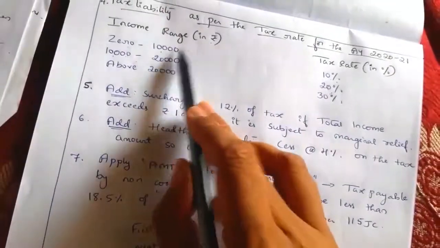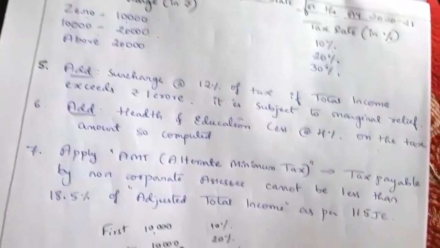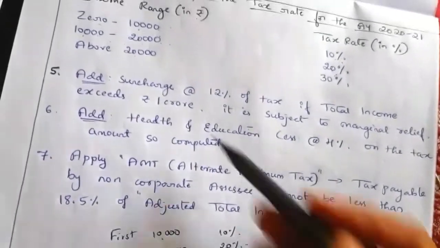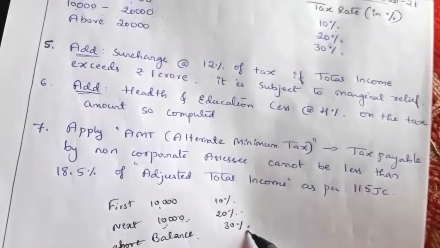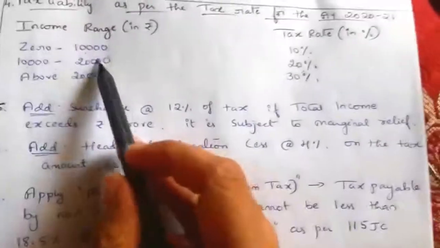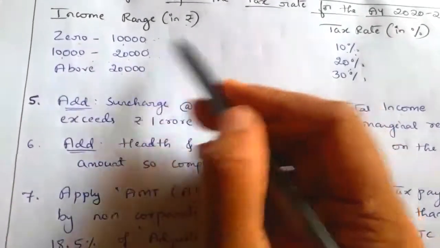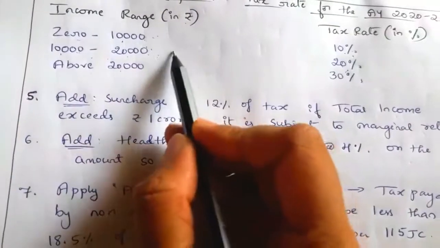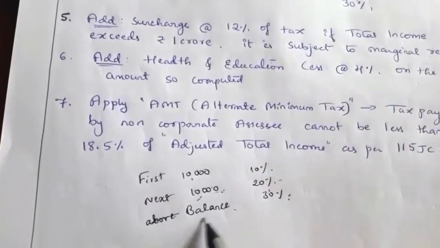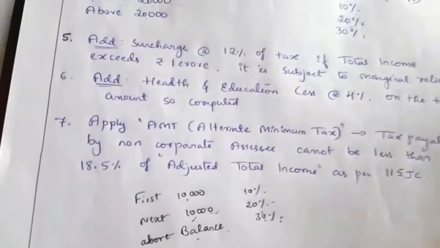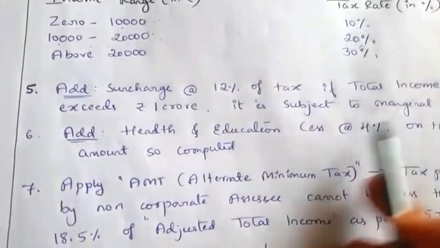Understood? So for the first 10,000 income, 10 percent; the range 10,000 to 20,000 means the next 10,000, 20 percent; and whatever balance is left, that is at 30 percent. In this way we can calculate. So if it is 0 to 10,000, the range is 10,000; next 10,000 to 20,000, the difference is 10,000; then above 20,000 means the balance, whatever it may be, at 30 percent. So this is the tax rate for the cooperative society for the assessment year 2020-21.